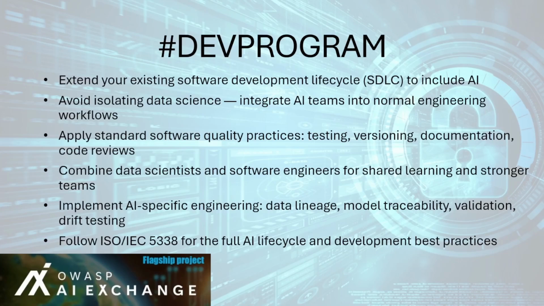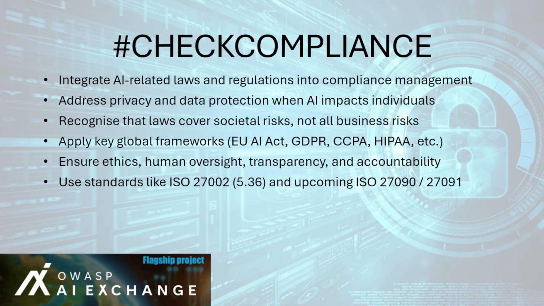The #check compliance control ensures that organizations align their AI practices with applicable laws, regulations, and ethical principles. This is a foundational step towards responsible and trustworthy AI. Compliance is not just a legal obligation, it's a driver for maturity in AI governance.